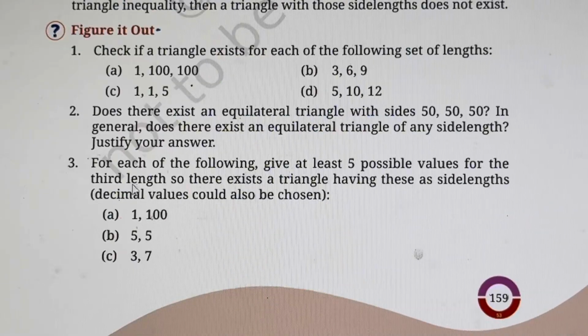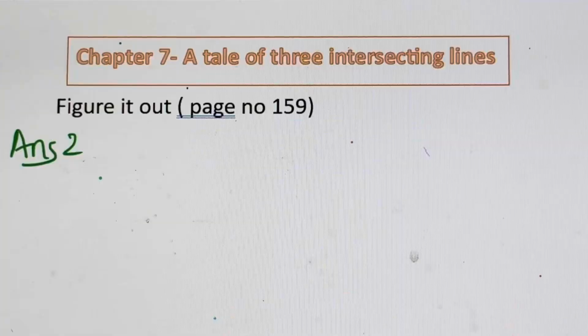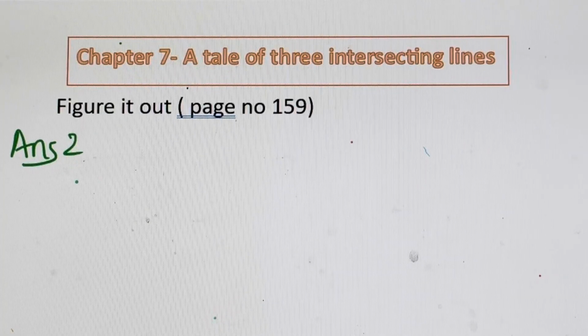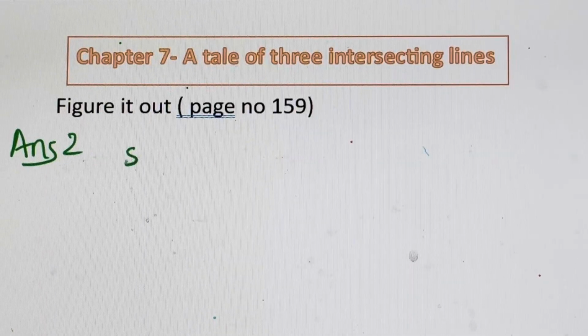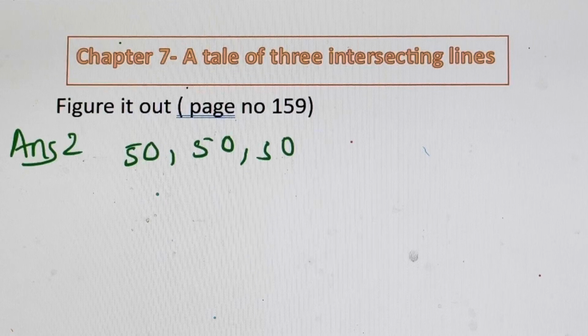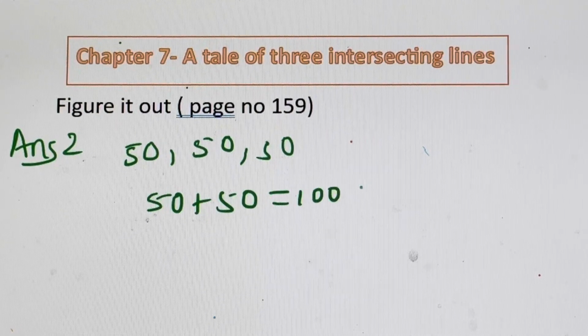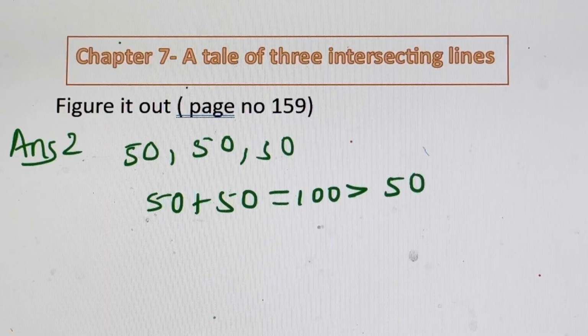Question number 2. Does there exist an equilateral triangle with the sides 50, 50, 50? In general, does there exist an equilateral triangle of any side length? Justify your answer. So first let us check the inequality for the sides 50, 50 and 50. It's an equilateral triangle. Right, so we need to check only once. 50 plus 50 is 100 and it is greater than the third side 50. Right, so it satisfies the inequality.